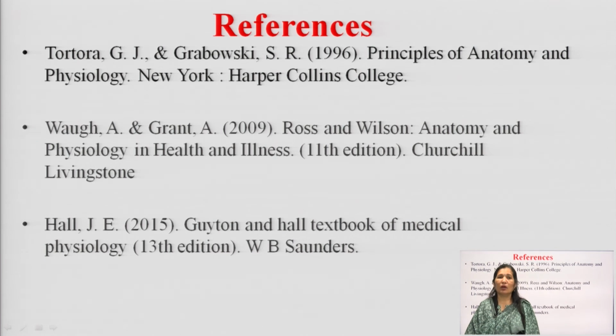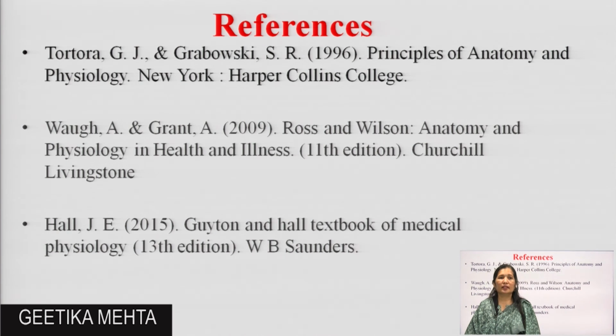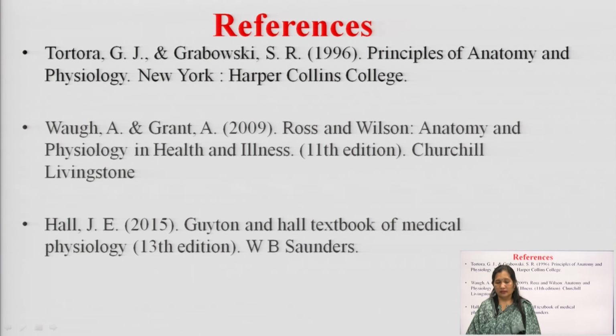So, this was all about the endocrine system, in which we have discussed different types of endocrine glands, the classification of hormones and how they produce their action, their mechanism of action, and the major hormones secreted from the major glands, and these are the references for further studies. Thank you.